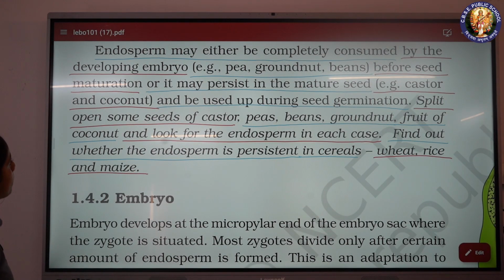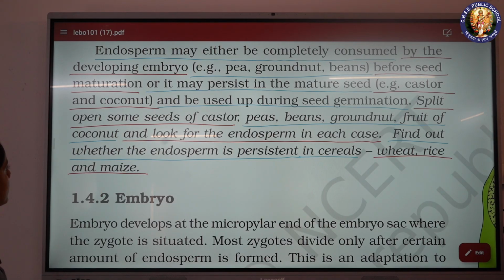Endosperm may either be completely consumed by the developing embryo before seed maturation, for example pea, groundnut, beans, or it may persist in the mature seed, for example castor and coconut, and be used up during seed germination.